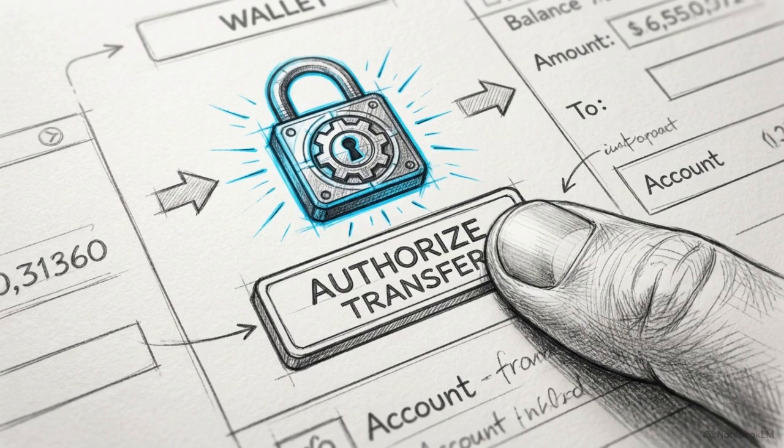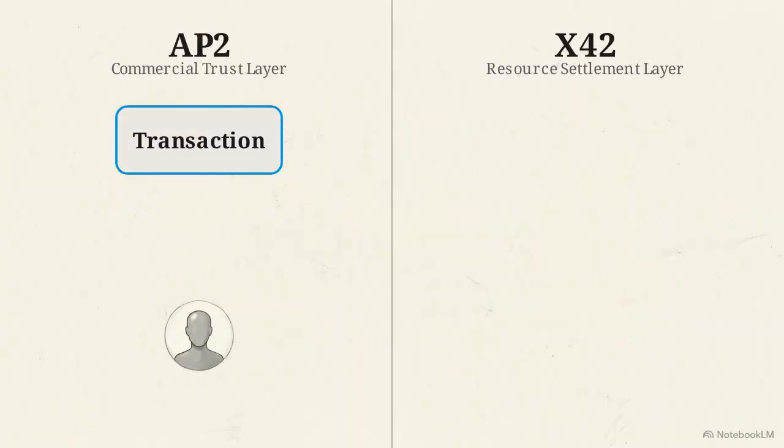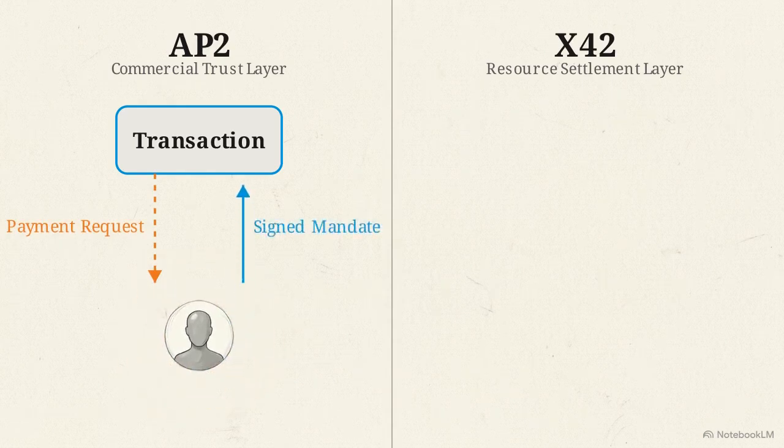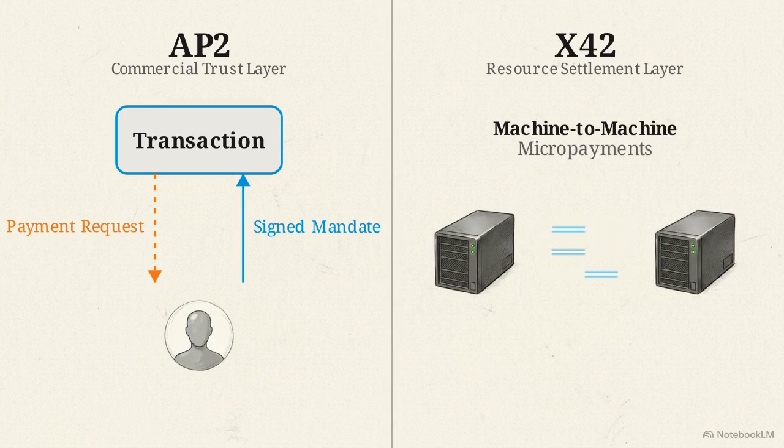This trust dynamic is tested most severely at the most contested layer of agent workflows, authorizing the autonomous spending of money. Google's AP2 protocol attempts to establish commercial trust. It relies on a mandate, a cryptographically signed proof of what the human user explicitly authorized. Contrast that with Coinbase's x402 protocol. As this split screen shows, AP2 on the left requires a looping check back to the user. On the right, x402 executes rapid, continuous exchanges between two machines, designed specifically for machine-to-machine micropayments for resources like API